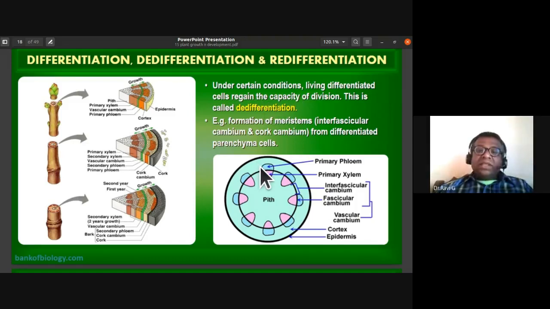So under certain conditions, the living differentiated cells regain the capacity of cell division. This is called dedifferentiation. Examples are the formation of meristems, especially interfascicular cambium and cork cambium. On the outside they are going to form this cork cambium, from differentiated parenchyma cells. So they are going to dedifferentiate from differentiated parenchyma cells. So that is the example for dedifferentiation.